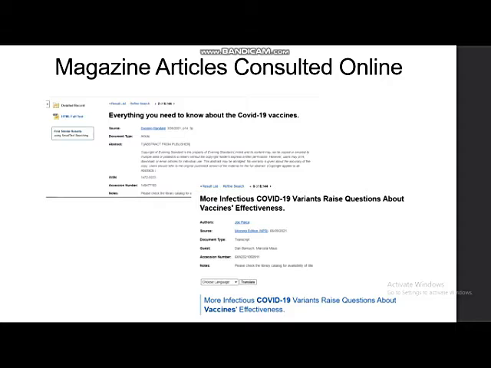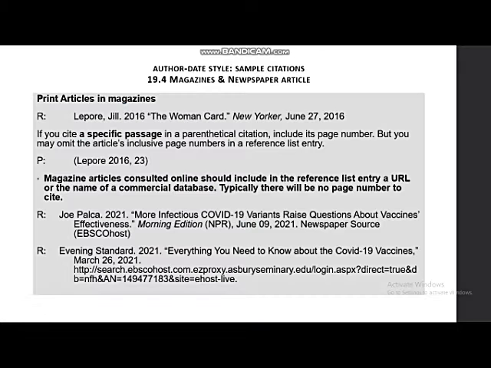Magazine articles consulted online. In this example, I have used an online magazine found at EBSCOhost. Print articles in magazines are cited much like journal articles, but dates and page numbers are treated differently. Cite magazines by date only, even if they are numbered by volume and issue. In reference list entries,